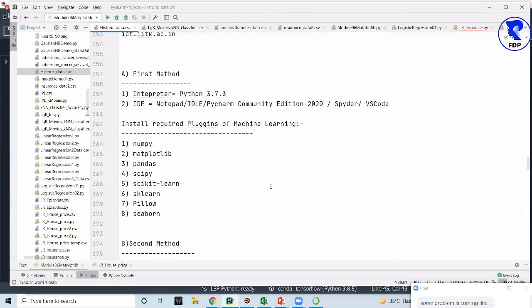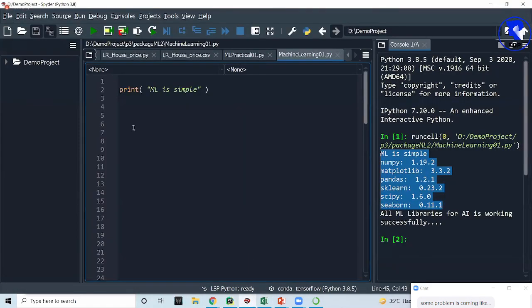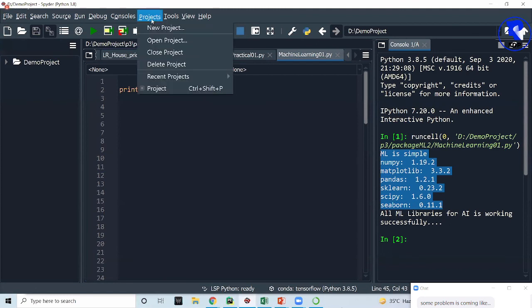So how to work with Spyder? I think you can easily open it. After opening, the very first thing is you have to create a fresh new project. How can we create it? There is a project menu. Go to the project menu, go to new project, and click on the new project option.